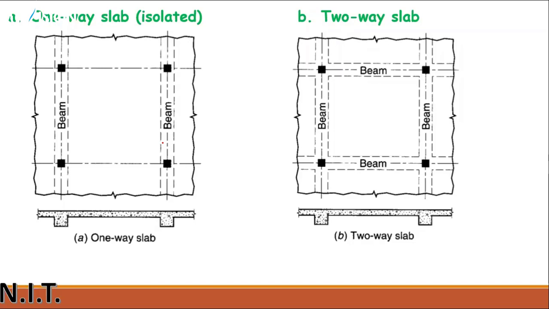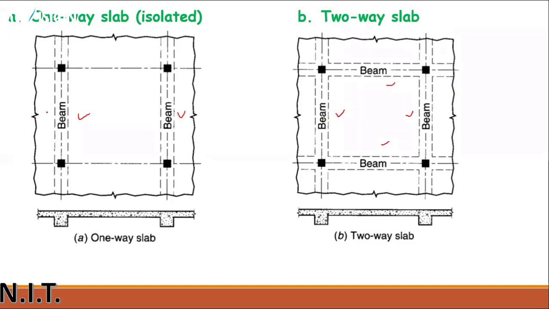See, dear students, what's the difference between one-way and two-way slab? It is clearly mentioned here. In a one-way slab, the beams are supported on two edges. In a two-way slab, beams are supported on four edges, four sides. Clear? When beams support two sides of the slab, that is called a one-way slab. When beams support four sides of the slab, we call it a two-way slab.